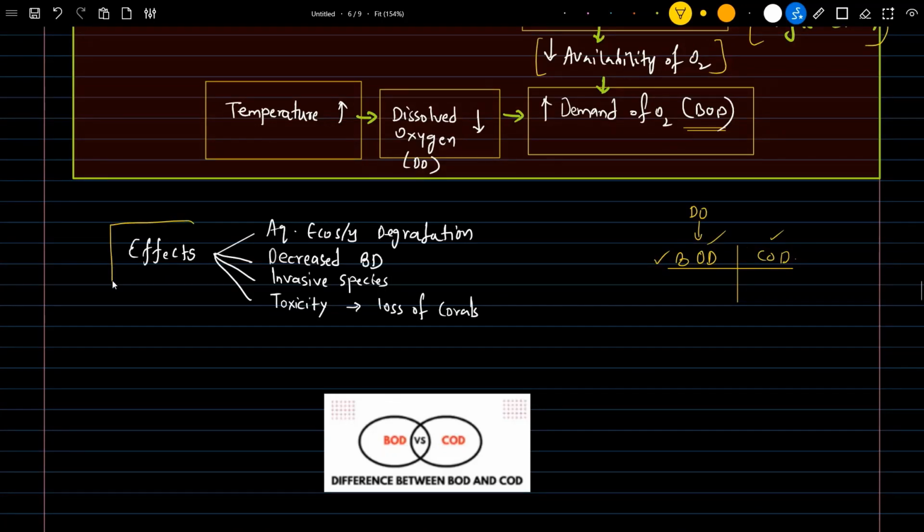Coming to what are the effects of it? The major effects are four. Aquatic ecosystem degradation will be happening because of eutrophication, and also there will be a decrease in biodiversity, and a new emergence of invasive species. Eutrophication also leads to toxicity, which is also leading to the loss of corals. A little later we'll also be understanding what corals are.